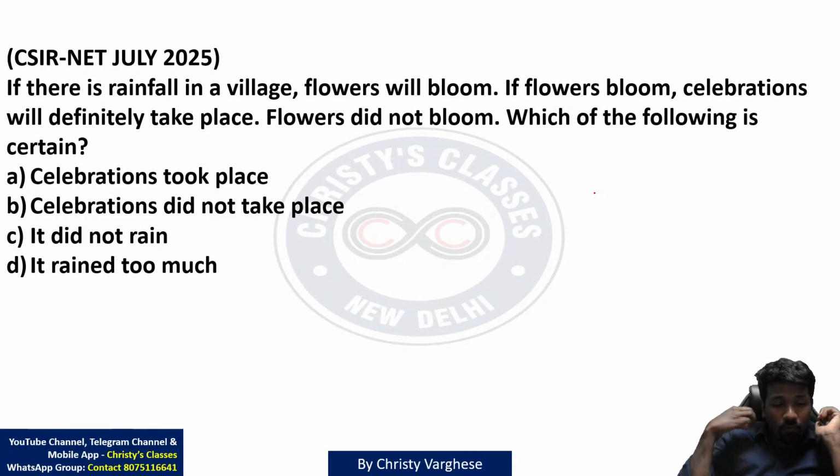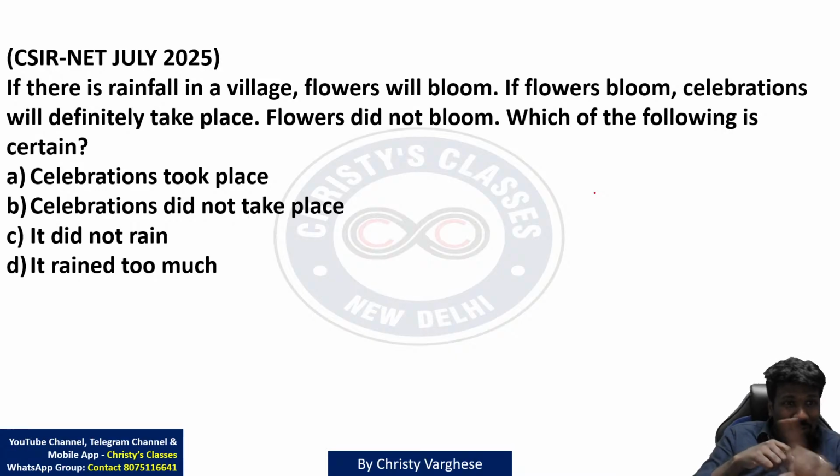Celebration can happen for other reason also. Your birthday celebration is a celebration not because flowers blooming. Celebration can happen for many other reason. New Year celebration हो सकता है, दिवाली celebration हो सकता है, Christmas celebration हो सकता है. Flower blooming is not the only reason for celebration.